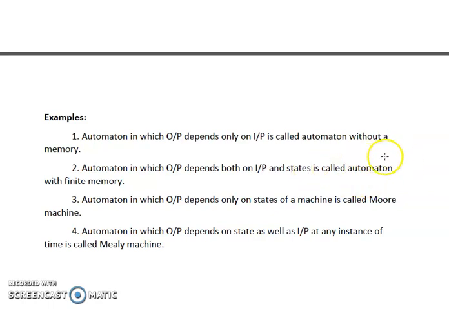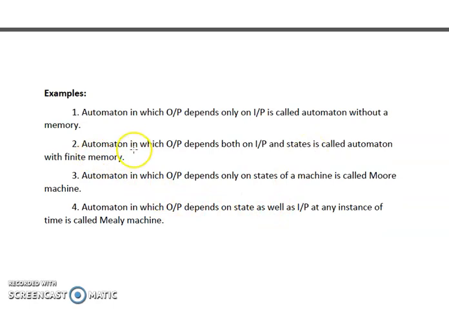Then this type of automaton is known as an automaton without memory. The second type of automaton is one in which the output depends on both the input and the states. This type of automaton is called an automaton with finite memory. Examples of finite memory automata are DFA and NFA, deterministic finite automata and non-deterministic finite automata, which we are going to see in our further videos.